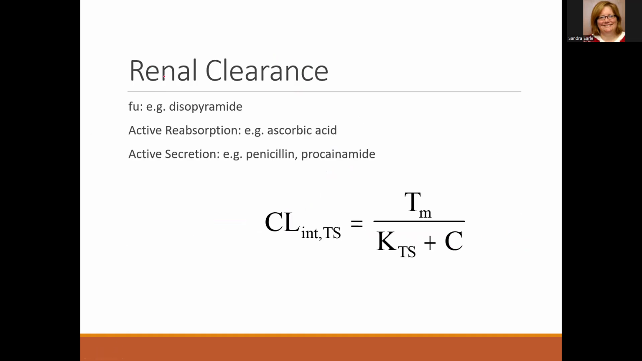Now, this is the one we haven't really talked about. Remember, in renal clearance, we have three processes. We have filtration, reabsorption, and secretion. Filtration, we can have, again, binding that's nonlinear, which, remember, filtration clearance is equal to GFR, glomerular filtration rate, times fraction unbound. So if this is nonlinear, we're going to have nonlinear filtration clearance, aren't we?